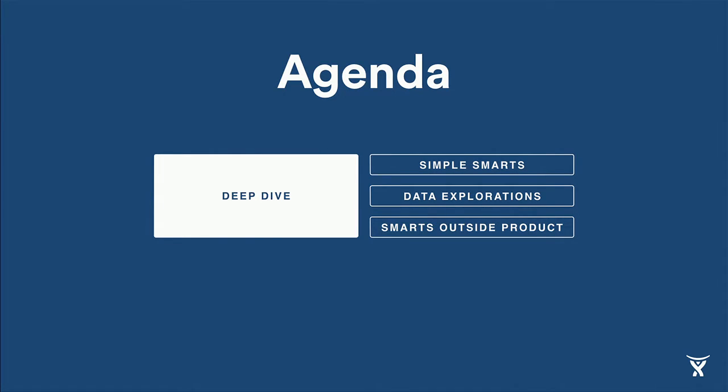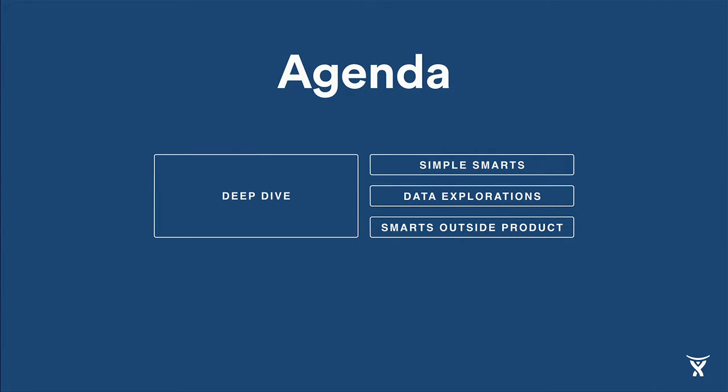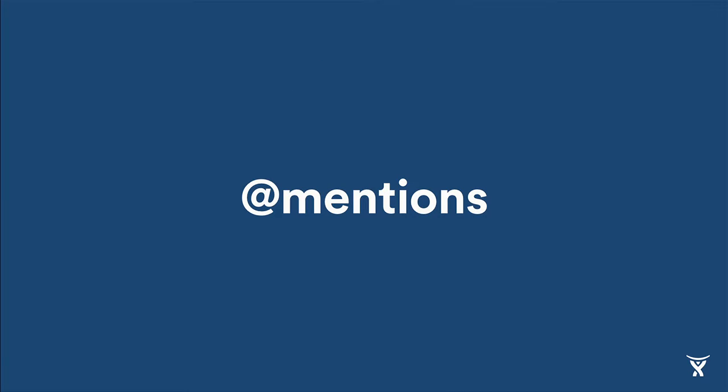Now, in this second part of the talk, I want to share a variety of different examples of how we've been building, exploring, and playing with smarts. Let's start out with simple smarts, where you don't necessarily need to open the machine learning toolbox to build intelligent interactions. How many of you guys have used app mentions before in JIRA or Confluence?